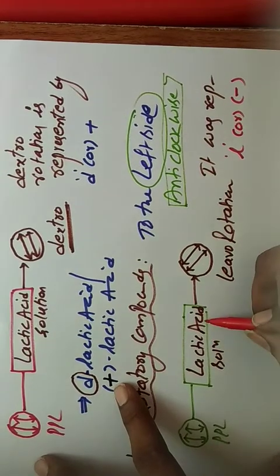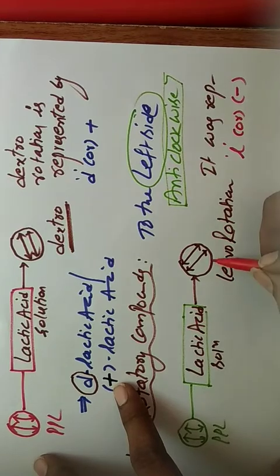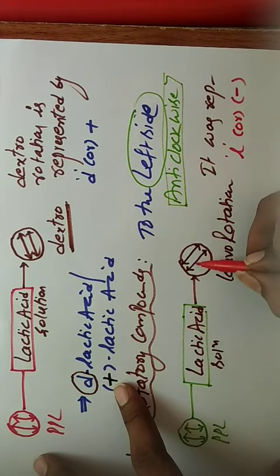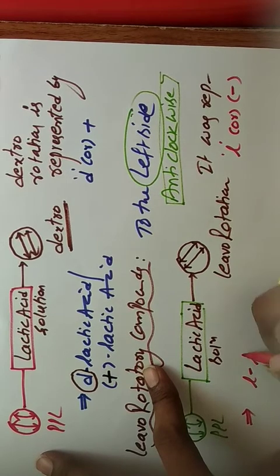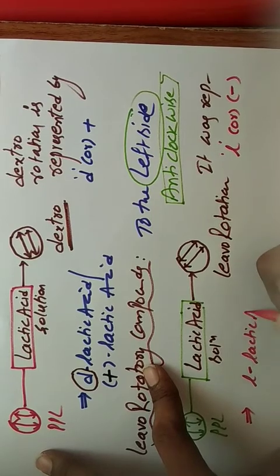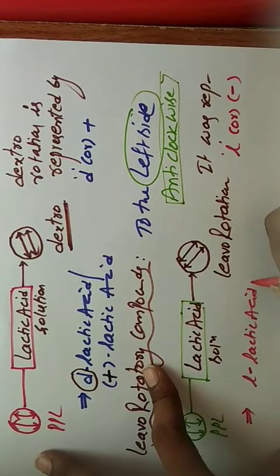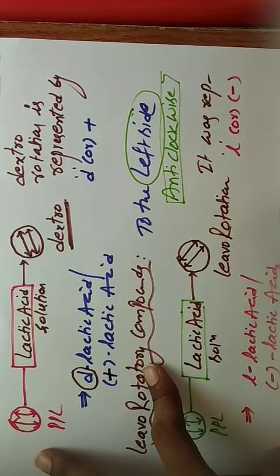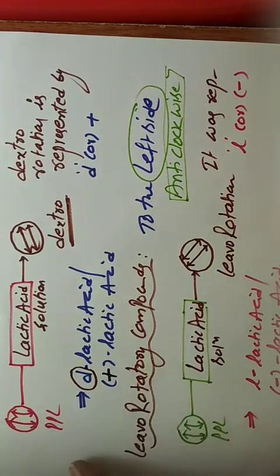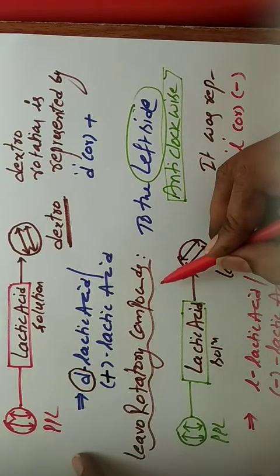Suppose the lactic acid rotates the plane polarized light towards anti-clockwise direction. That is why it is represented as small l lactic acid or minus, negative lactic acid. This is the levorotatory compounds.